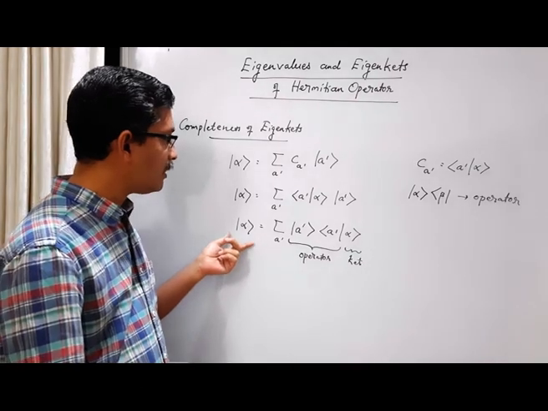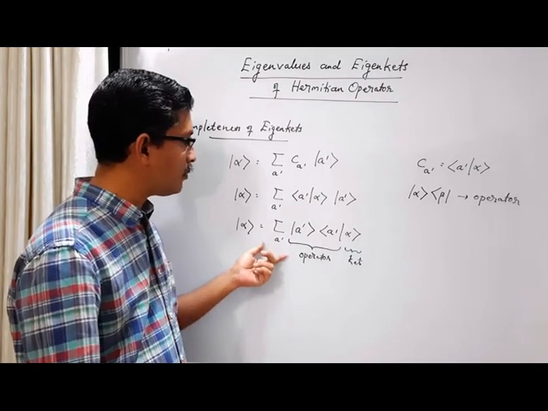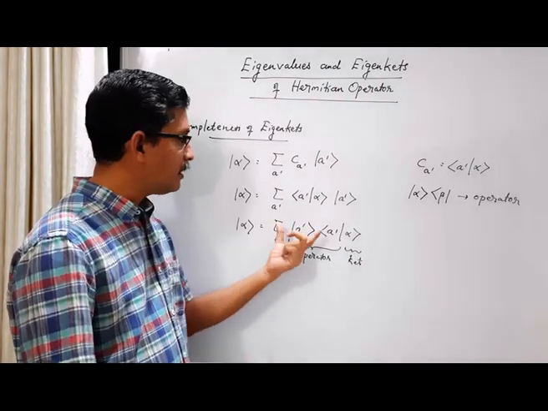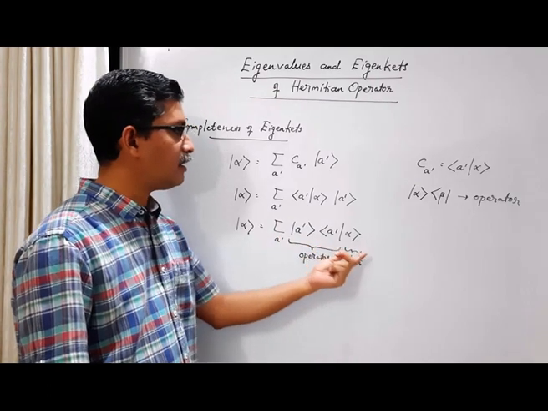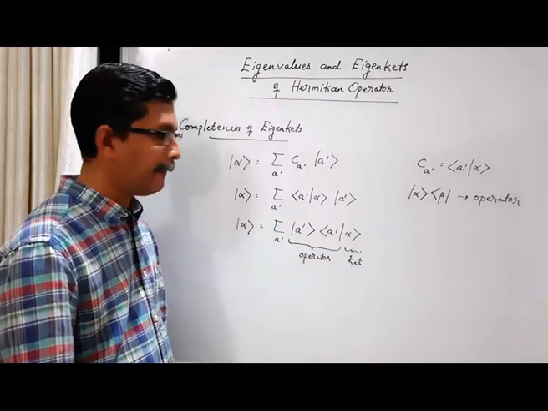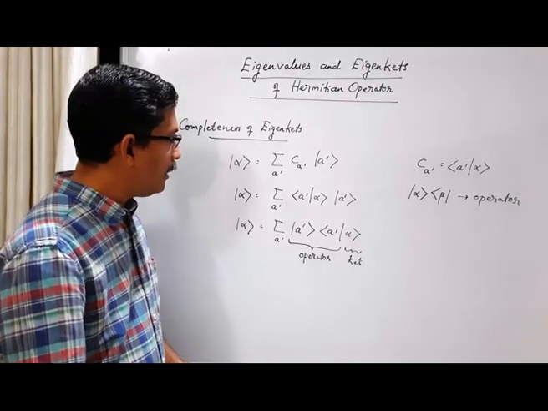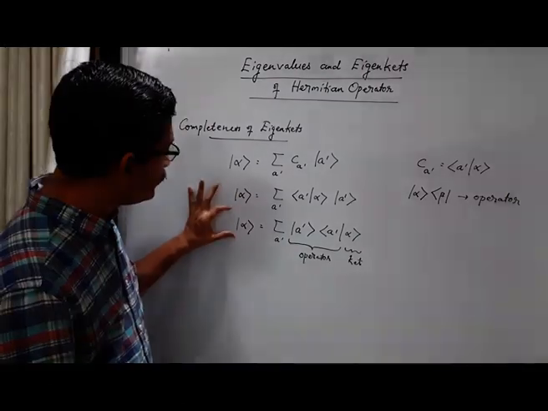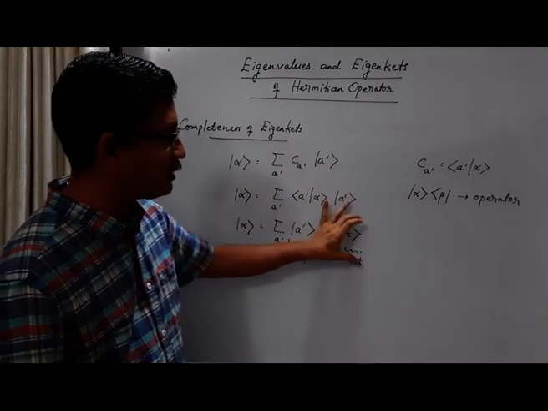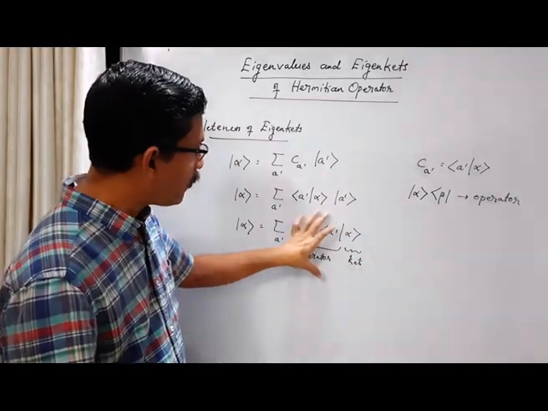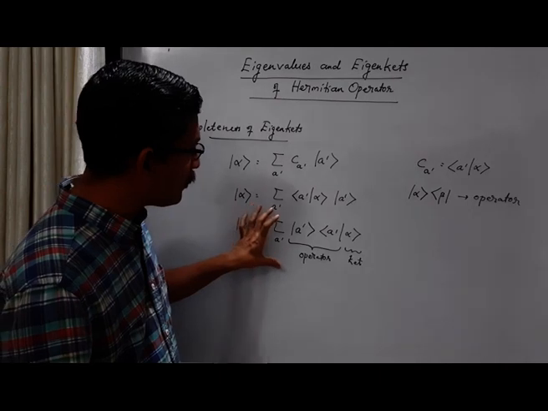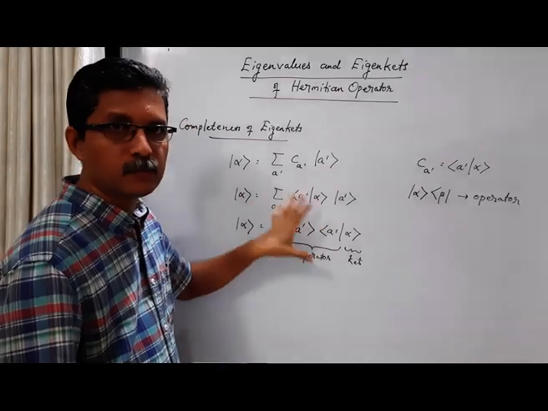Okay, so a general ket is expressed as a summation over base kets and some type of an operator times the ket. In this way also we can interpret it. If you look at this, you have ket alpha here, and ket alpha here. Then the whole remaining thing, summation over A prime and this operator, must be identity.